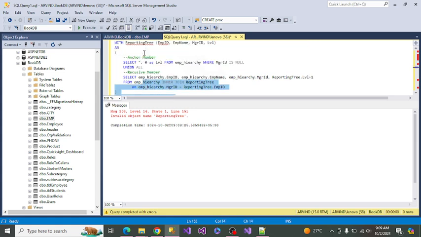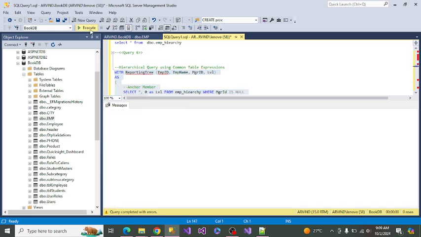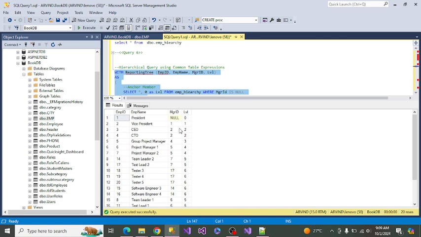If you run this query, the real picture in real-time data in the software industry becomes their designation. Based on that, president is on the top, vice president on second, CEO and CTO on the third, group project manager on the fourth, and starting from zero, it is referring to one.